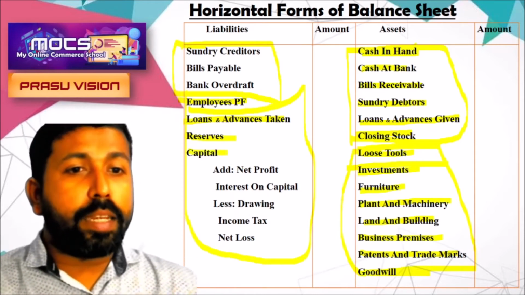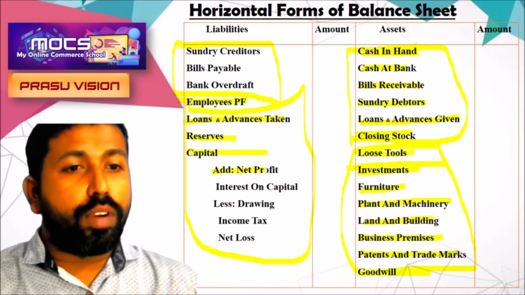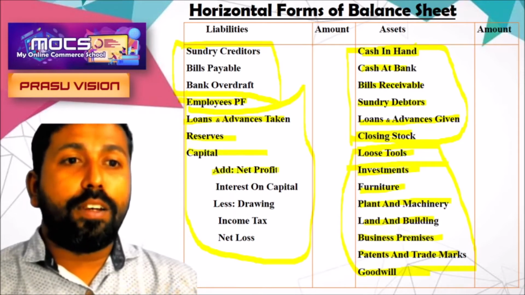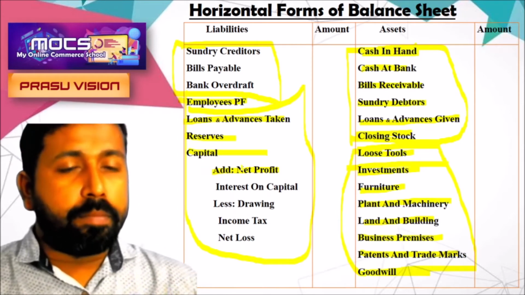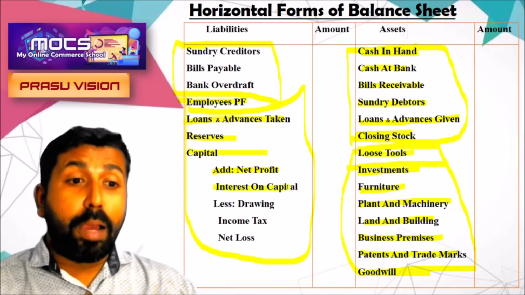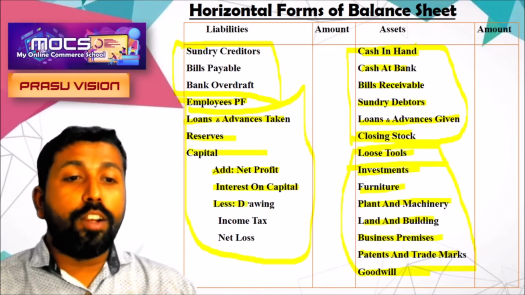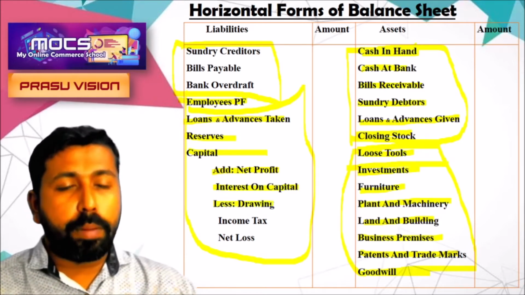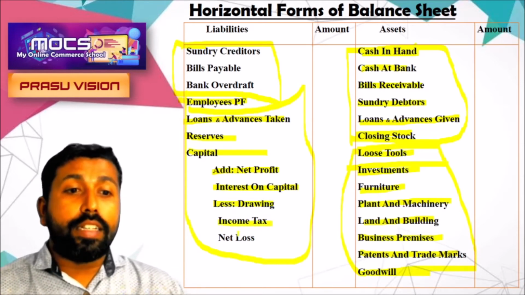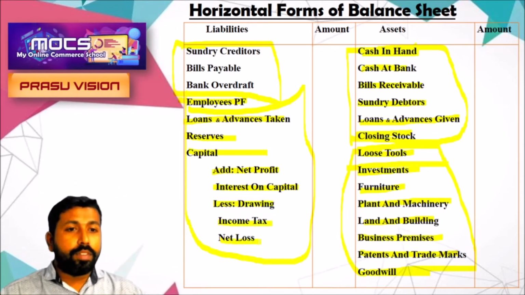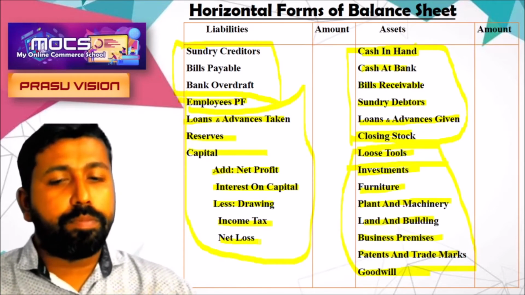Then we are writing the item capital, and the amount we are getting from profit and loss account. If it is net profit, it will be added, and interest on capital is also added. The deducting items include drawings, which will be deducted from capital, income tax will be deducted, net loss also deducted. So this is the format, horizontal form of balance sheet.